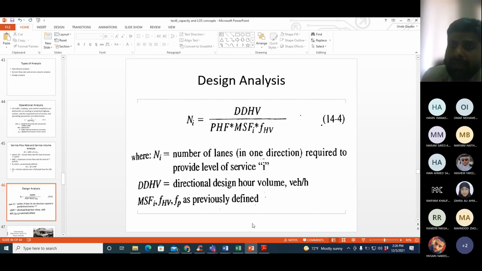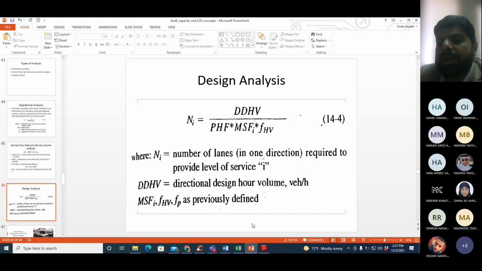So as I said, in design analysis, we are trying to find out how many lanes should I provide for the future prevailing conditions to maintain level of service I. How many lanes should I provide on the highway to maintain level of service I? So in future I want to maintain level of service B. How many lanes should I give to have level of service B in the peak hour on the highway in future? So that is the analysis.